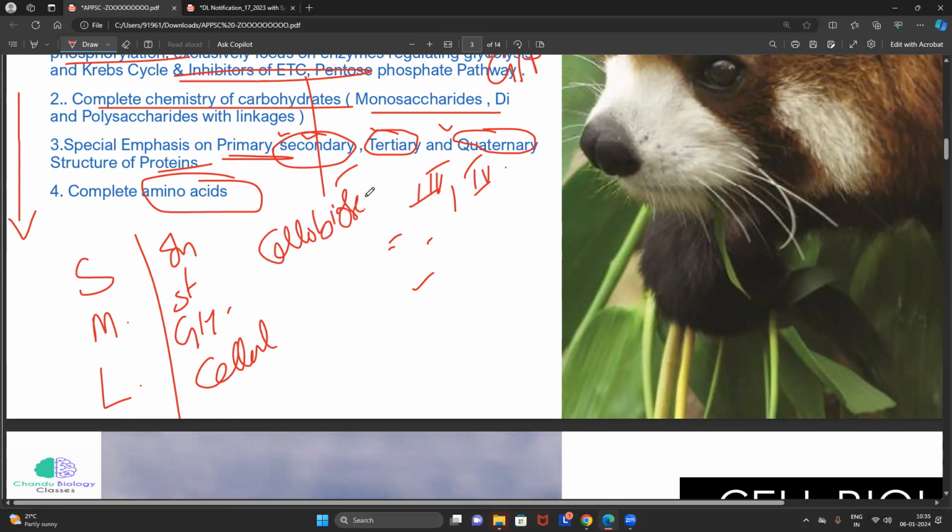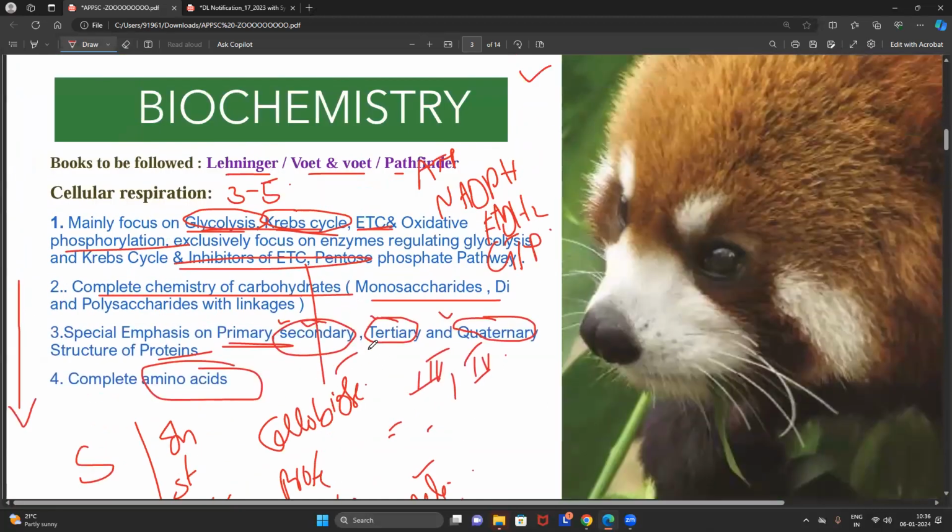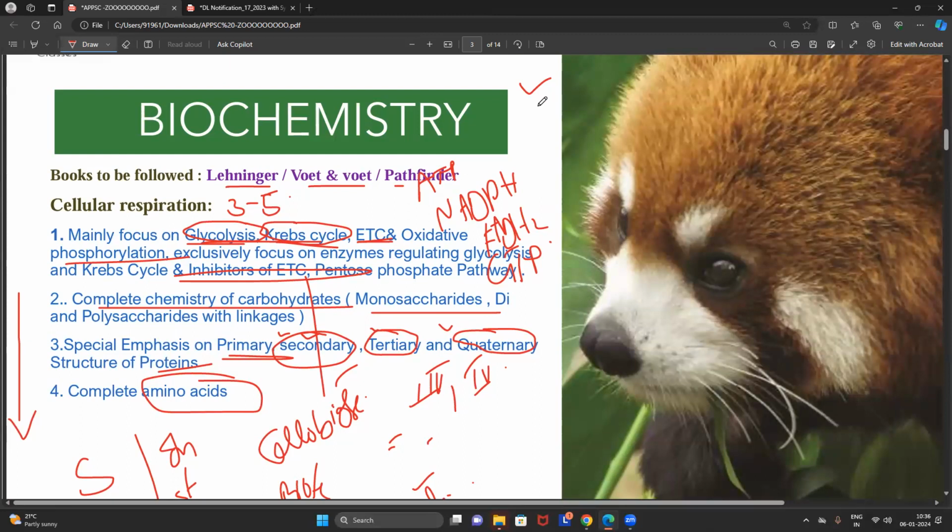There are many, right? Proteoglycans, heparin, chondroitin sulfate. So there are multiple polysaccharides. We have to read all their linkages. What is their major glycosidic linkage? So these are all the types of questions that we can expect in the exam. Beyond this, there is no way of asking the question.